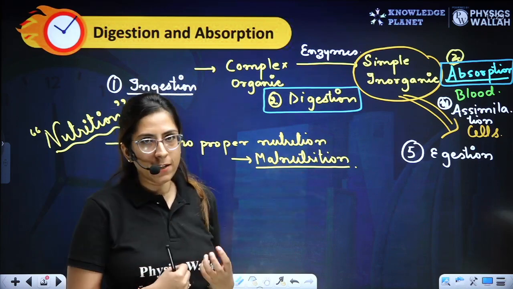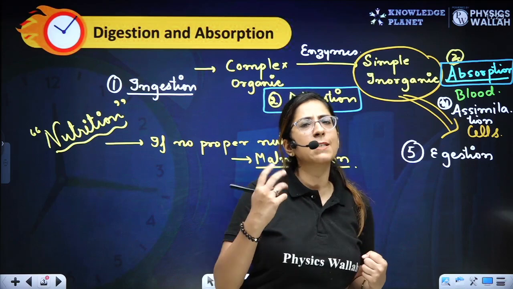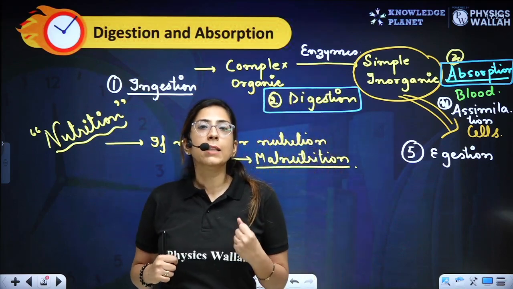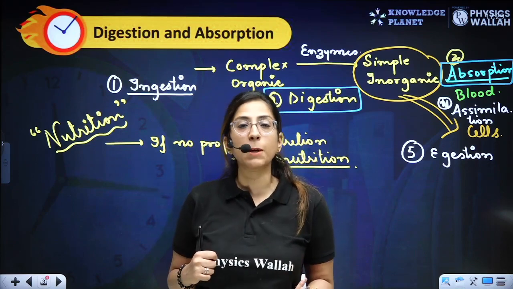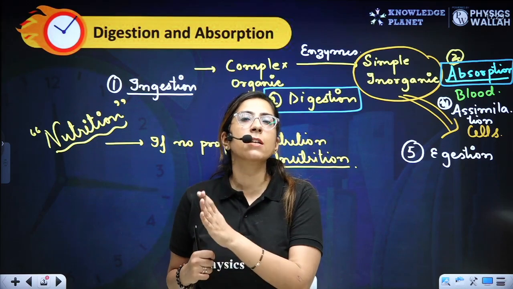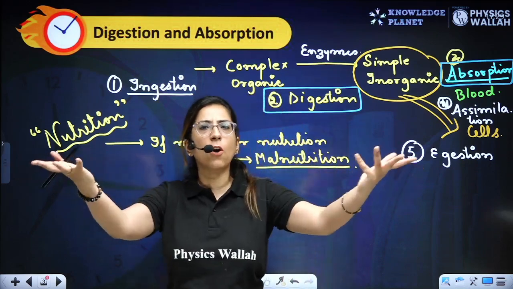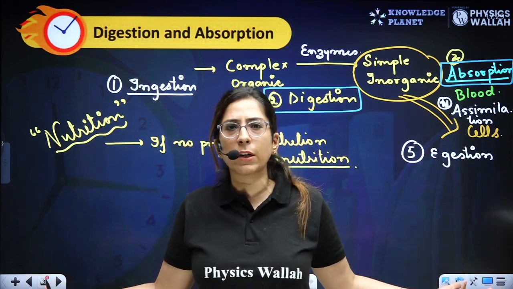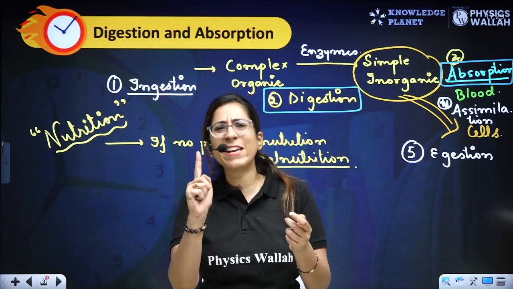That means if a child is born and he or she is not getting proper nutrition. For example, mother is pregnant again. In that case, mother's milk is not sufficient, or it is not even properly provided to the baby. In that case, what will happen? Marasmus. So, marasmus, the symptoms, we all know about it. This you must have studied in the lower class. Marasmus. So that means what will happen? The person will look very thin.